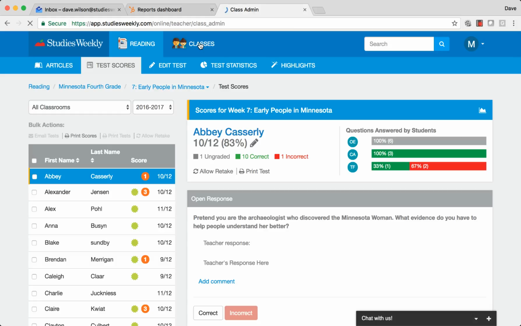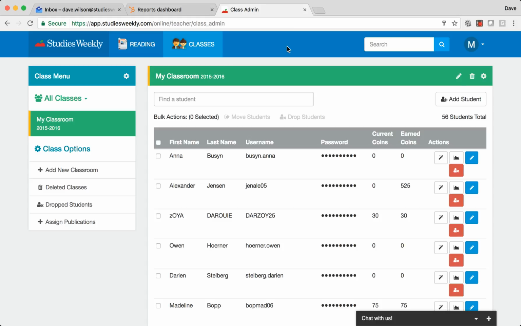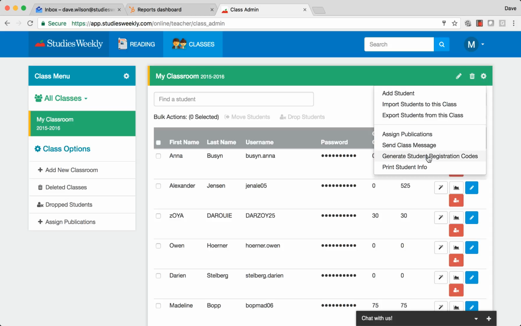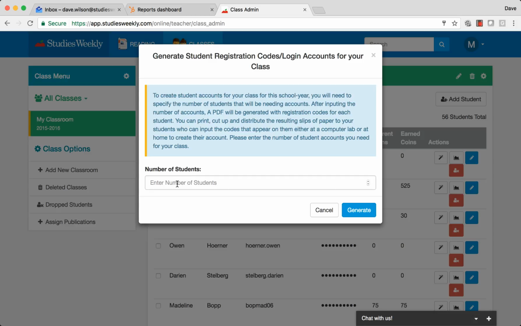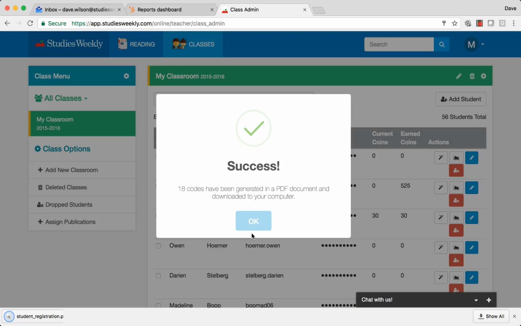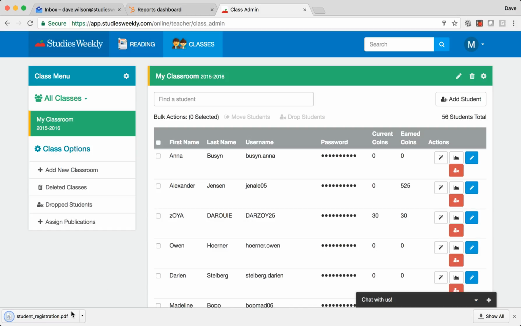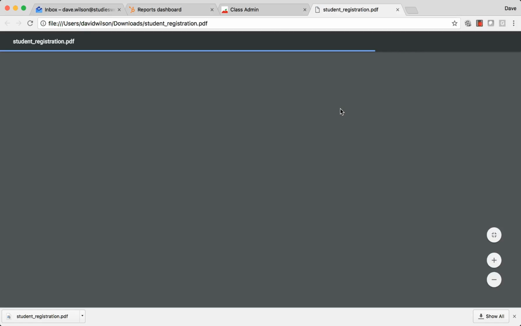Adding your classes is very simple. You can either add them one at a time by clicking Add Student, but the easiest way to add your classes is once you've created your own account, you come up to this little gear icon, and you want to click Generate Student Registration Codes. Come over here and type in the number of students you have. Let's say I've got 18 students. Click Generate. Click OK. And what that did is it automatically downloaded this PDF of student registration codes for me.